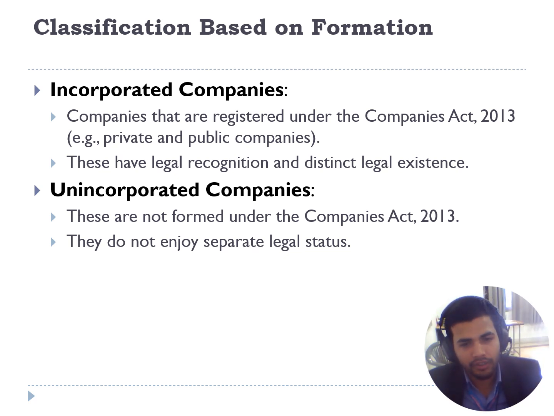Then there are the incorporated companies, which have registered under the Companies Act, and they have legal recognition and a distinct legal existence. Incorporated companies become a legal person. They can buy property, they can sell property, they can act on their own.